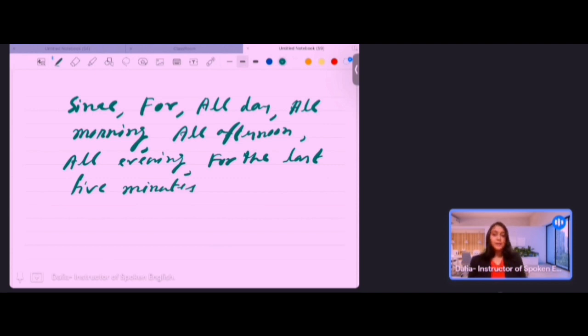So it can be for the last 5 minutes, for the last 2 hours, for the last hour, for the last 5 hours. I have not written all the same types of phrases. So since, for, all day, all morning, all afternoon, all evening, whatever, for the last 5 hours, for the last 5 minutes, for the last 2 years. If you want to use these types of phrases whenever you are communicating with people, then you use present perfect continuous tense. Okay, all right.